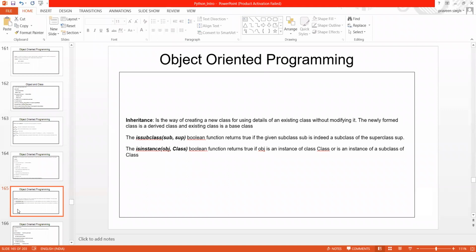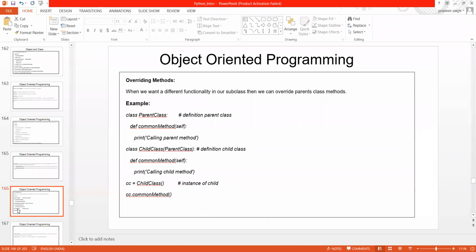Now we can move on to the next topic, overriding methods. I don't know how many of you will be able to understand this, but I'm pretty sure you have learned about this as well. What is overriding? Why do we call it overriding methods?